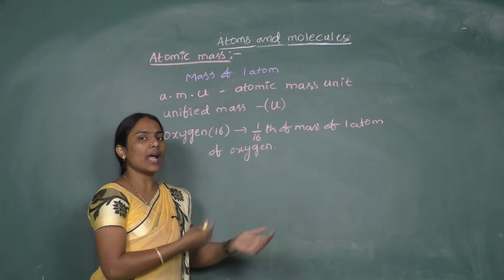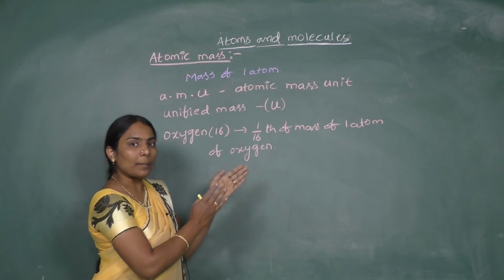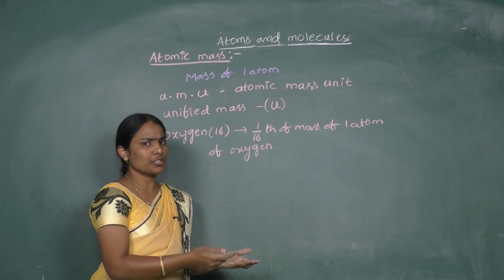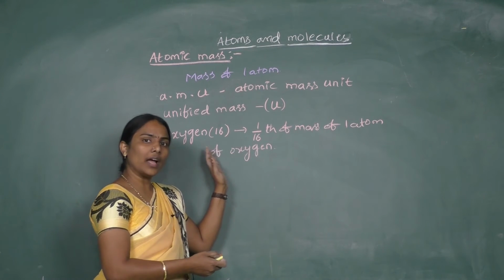All remaining atoms' masses we compare with the atomic mass of oxygen, meaning we take the ratio to oxygen and measure.